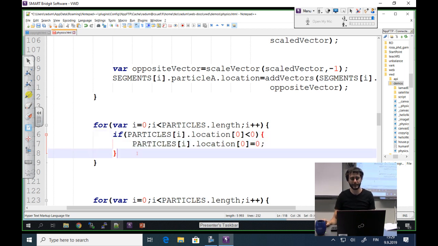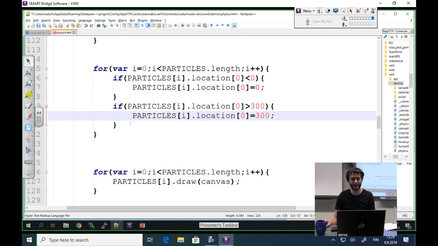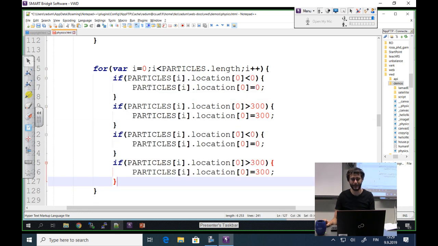Also, if the x is going to be more than 300, which was my size of the canvas, I really should make this at least a global variable, but I'm making some problems in the code, but I'm sure you will spot them and fix them in your projects, okay? And yes, the y component.